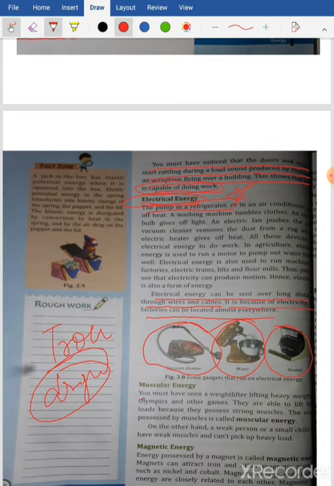You must have seen that a weightlifter lifts heavy weights. In Olympics and other games, they are able to lift heavy loads because they possess strong muscles. The energy possessed, please underline this, the energy possessed by muscle is called muscular energy.